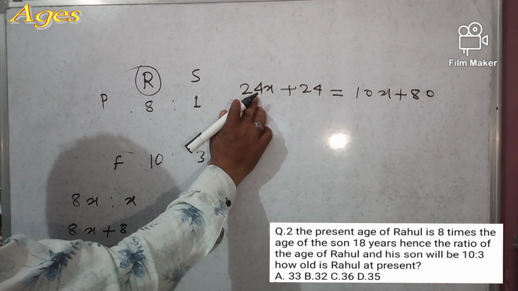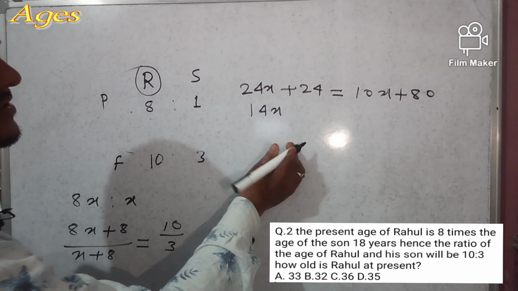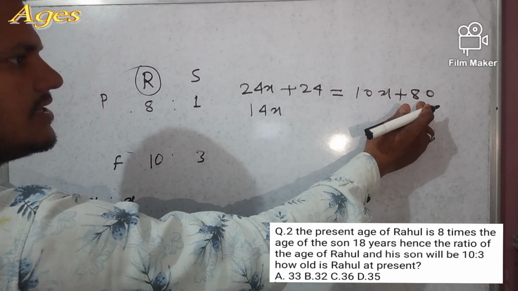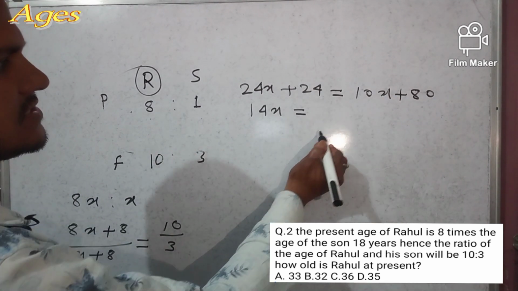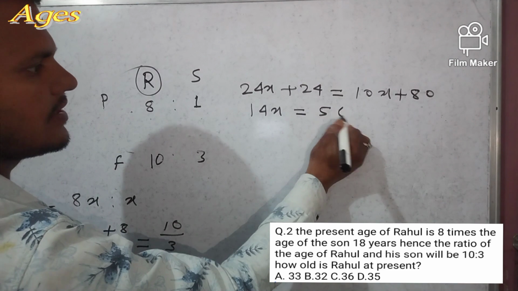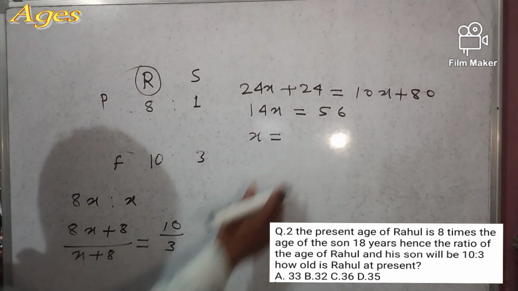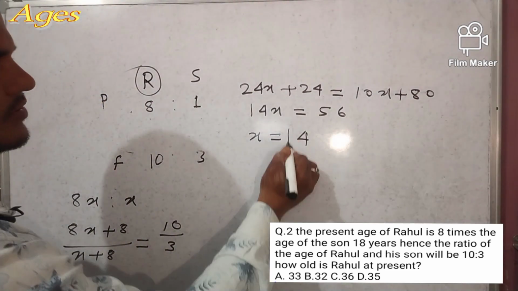So 24x minus 10x is 14x, and 80 minus 24 will be 56. So 14x is equal to 56, so x is equal to 4.